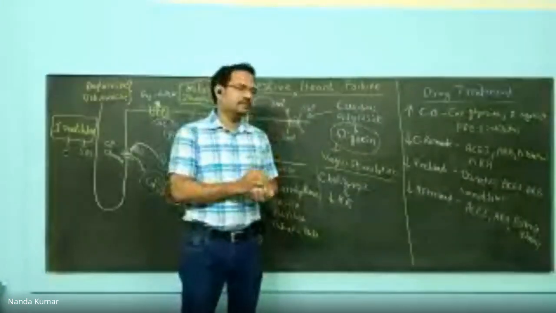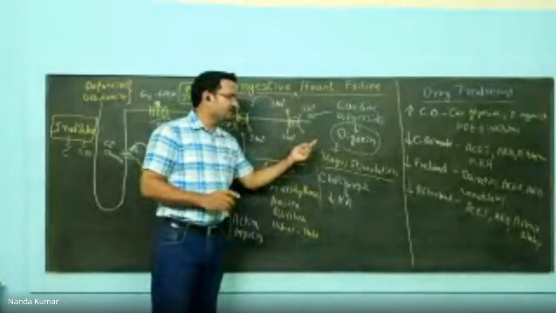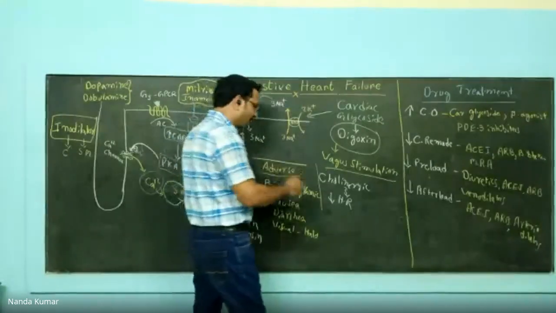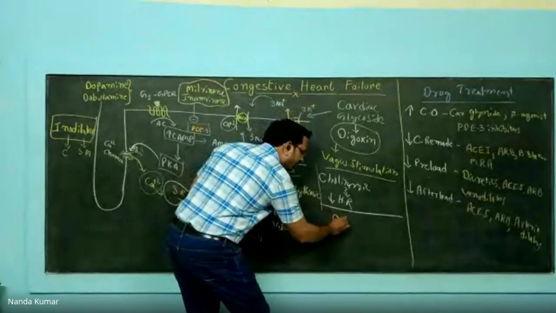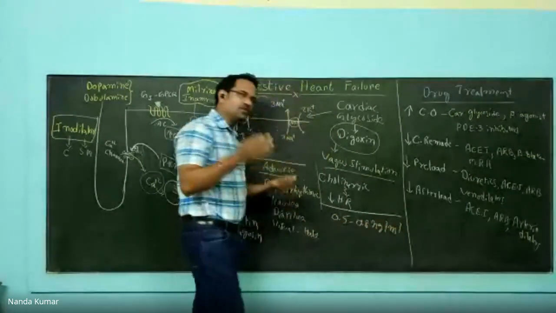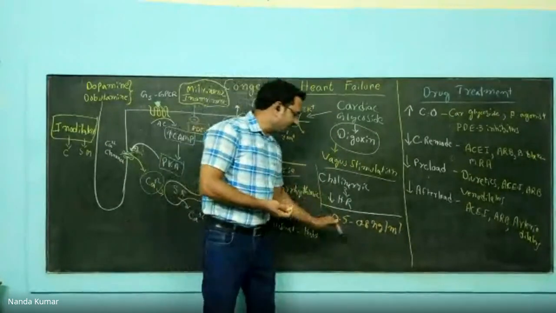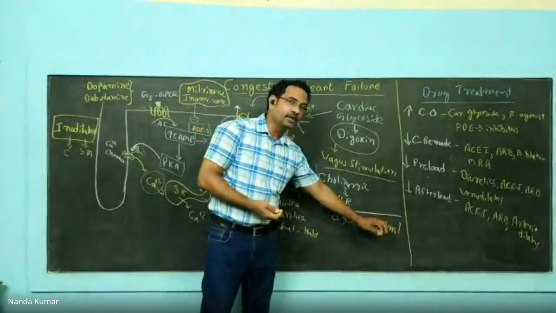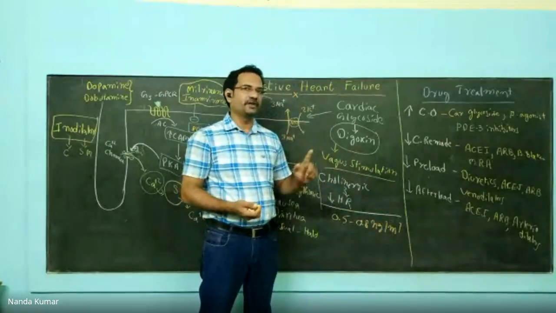The reason why I'm emphasizing dose is, see, this is a very potent drug. The effectiveness of the drug starts at 0.5 to 0.8 nanograms per ml in plasma. So in the blood plasma, if the drug is at 0.5 to 0.8 nanograms per ml, it shows its effects.